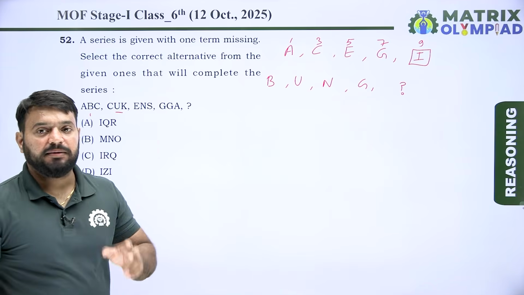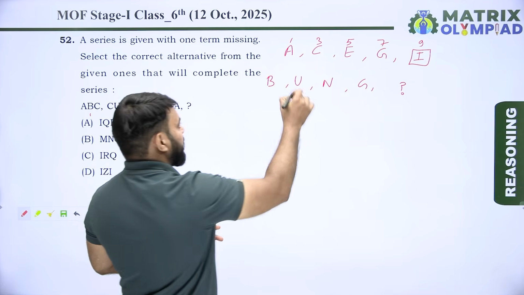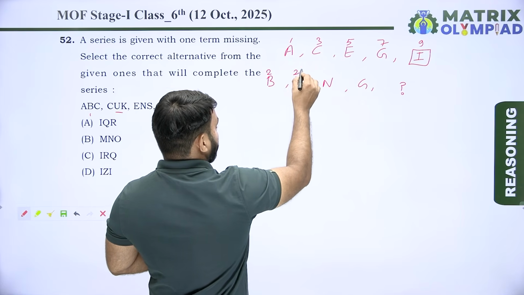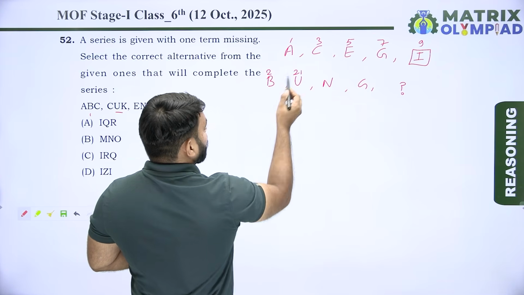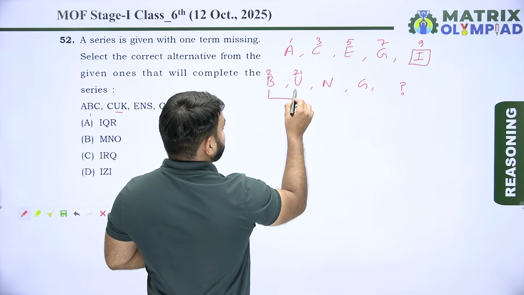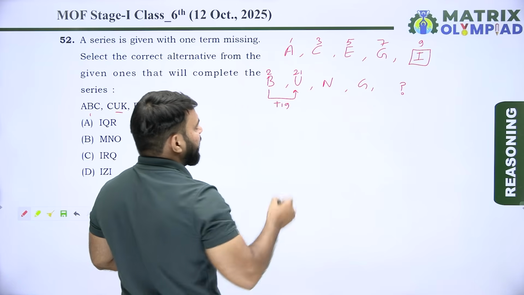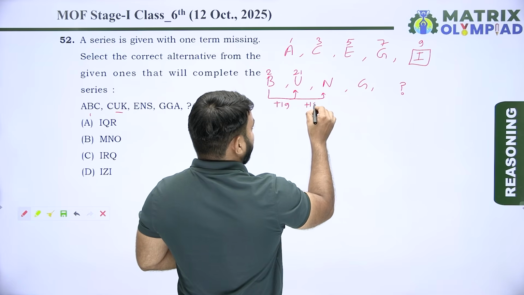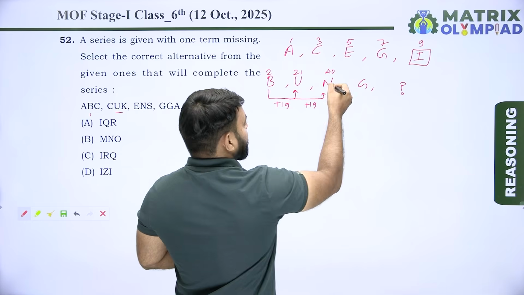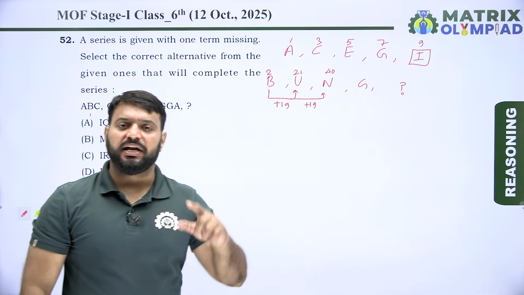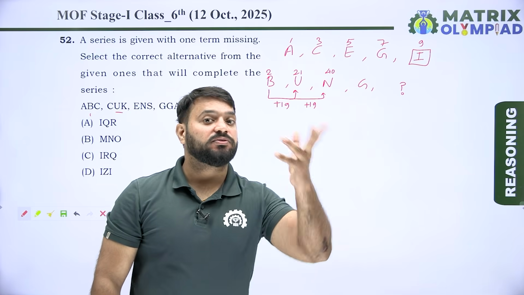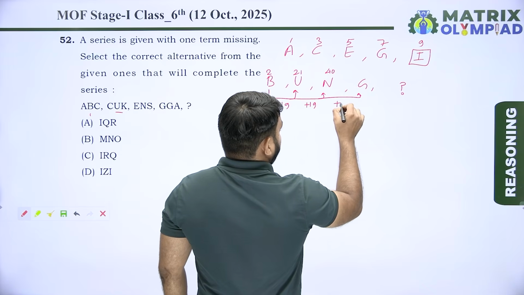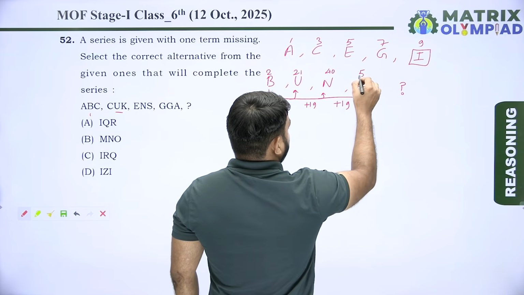So now find the place value of letters. So place value of B is 2. Place value of U, it means 21. So now pattern is 2 to 21, it means plus 19. Now 21 plus 19 means 40, and place value of N is 40 in English alphabet after crossing over the Z. Now 40 plus 19, it means 59.